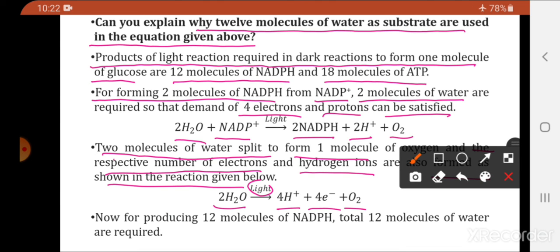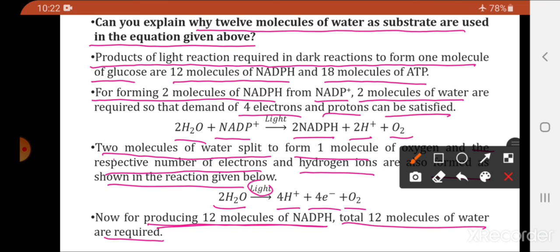So for producing 12 molecules of NADPH, 12 molecules of water will be required.